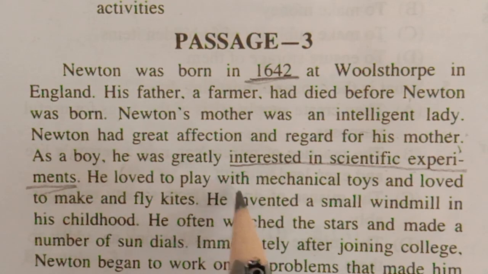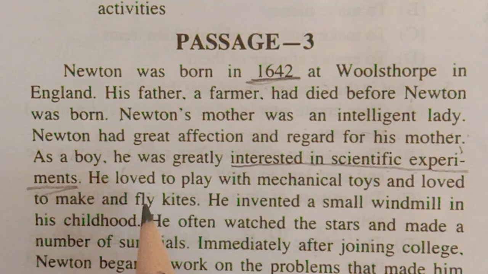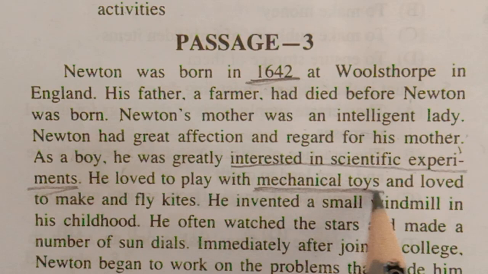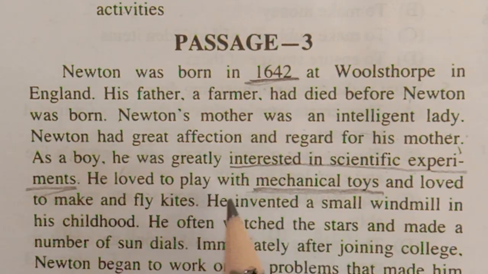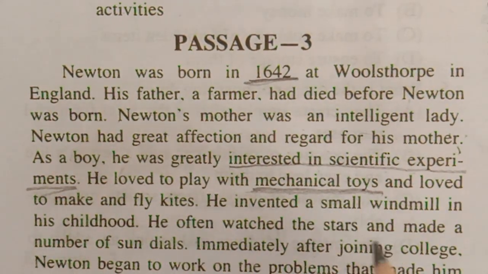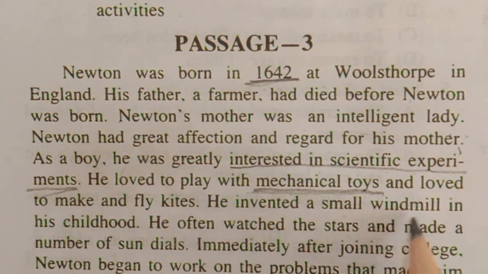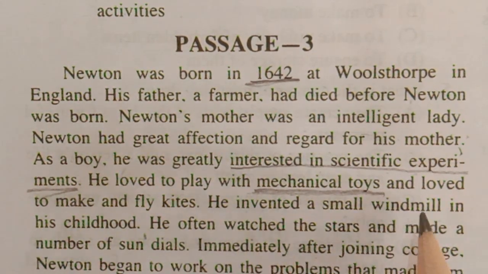He loved to play with mechanical toys. When he was a child, he loved to play with mechanical toys. What kind of toys he was interested in means he loved to play with mechanical toys. This thing you have to remember. And he loved to make and fly kites. He invented a small windmill in his childhood. When he was a child, he invented a small windmill.